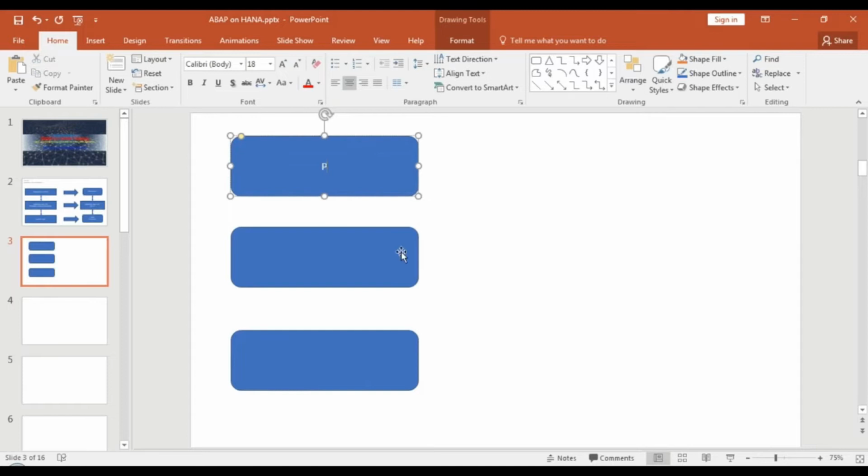So you have presentation, application, and database. Then SAP announced SAP HANA, but none of the customers agreed to replace, or in fact SAP did not want to disrupt anything for the customers. So SAP told them, okay, don't worry, I want to showcase the power of SAP HANA to you.